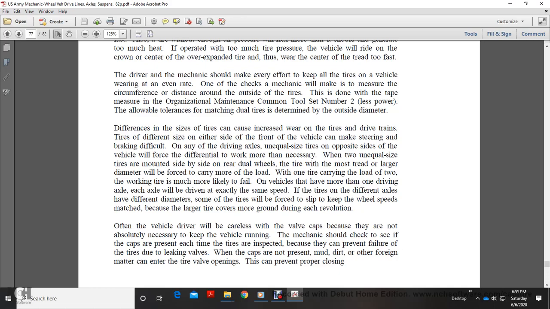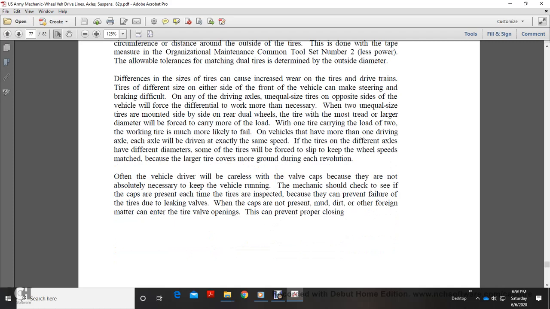On the driving axles, unequal tires on opposite sides of the vehicle will force the differential to work more than necessary. With unequal tires mounted on the rear dual wheels, the tire with the most tread and largest diameter will be forced to carry more load, and one tire carrying the load of two is much more likely to fail. On vehicles that have more than one driving axle, each axle will be driven at exactly the same speed. If the tires on the axles have different diameters, some of the tires will be forced to slip to keep the wheel speed matched, because the larger tires cover more ground during each revolution.